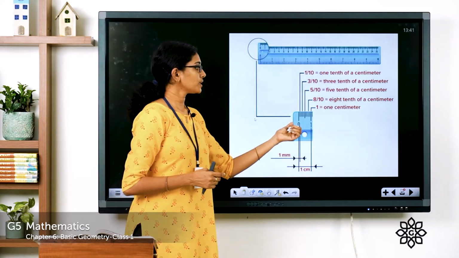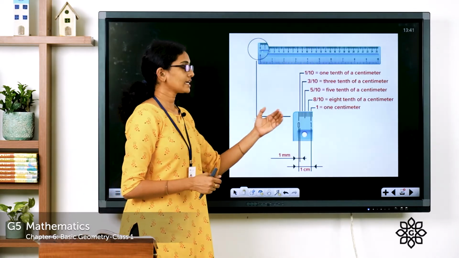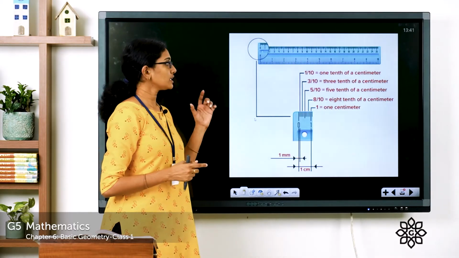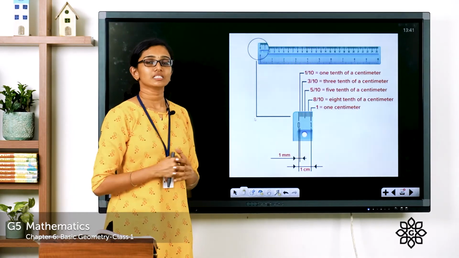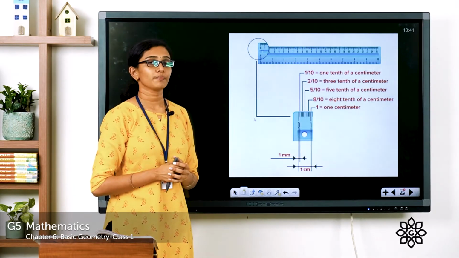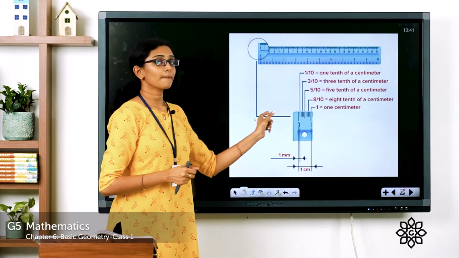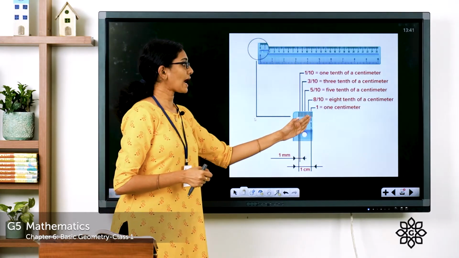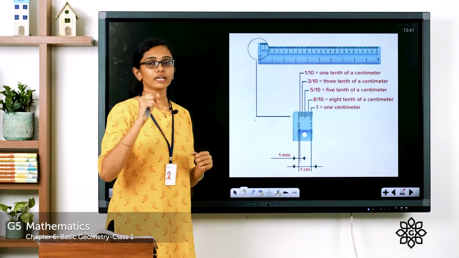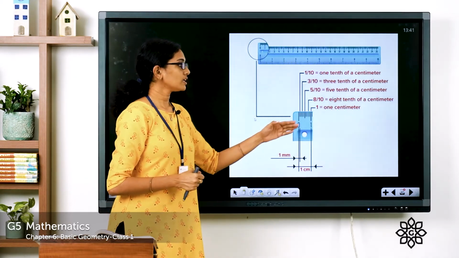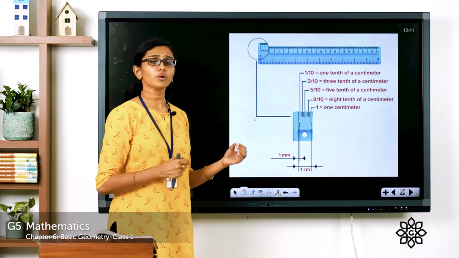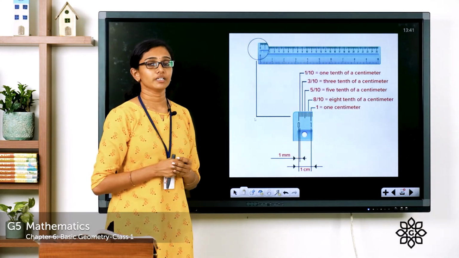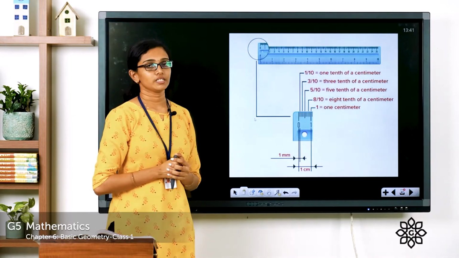See, between 0 and 1, you can see 10 divisions, and between 1 and 2, you can see 10 divisions. So, between each main division, there are 10 subdivisions. These smaller divisions represent millimeters, whereas these main or bigger divisions represent centimeters. So, what you see between 0 and 1, that is called 1 centimeter. And the smaller divisions between 0 and 1, or 1 and 2, or 2 and 3, those 10 smaller divisions represent 10 millimeters, whereas each division is 1 millimeter.